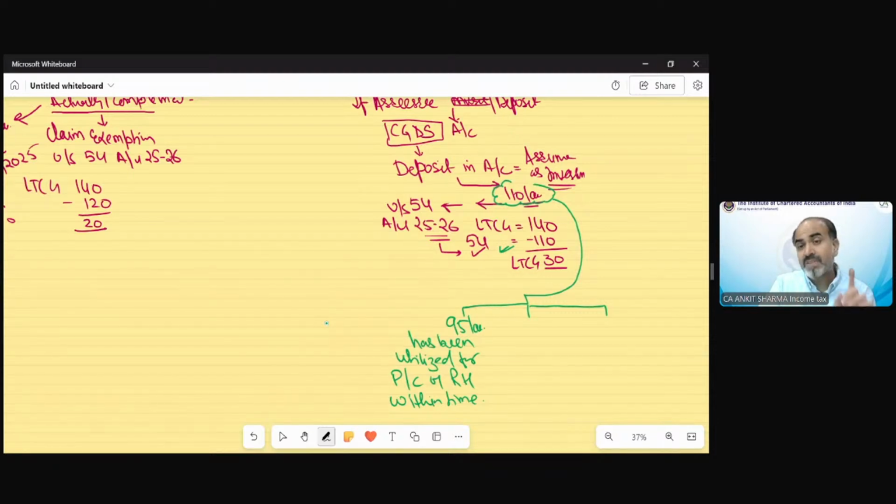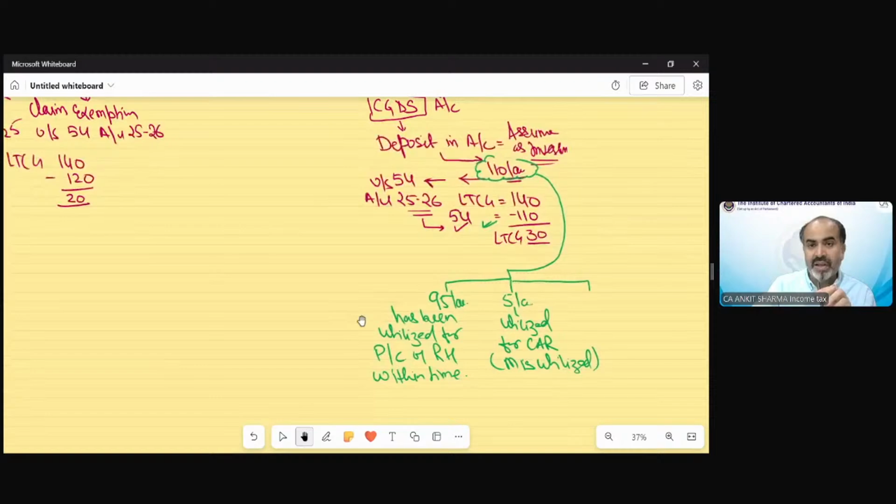But out of this 110 lakh rupees, suppose 5 lakh is utilized for another purpose, for a car purchase. That's called misutilization, because it should be utilized for a residential house, but it has been utilized for some other purpose. Suppose it has been misutilized in assessment year 26-27.